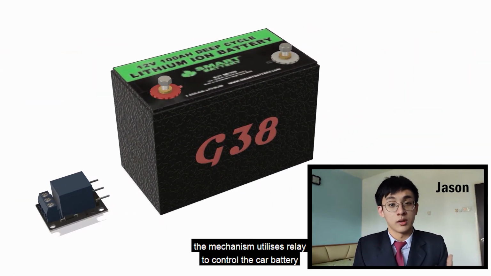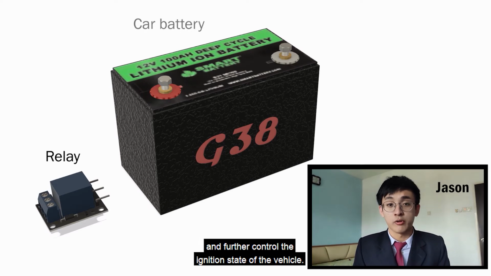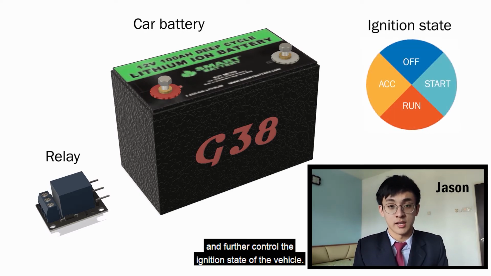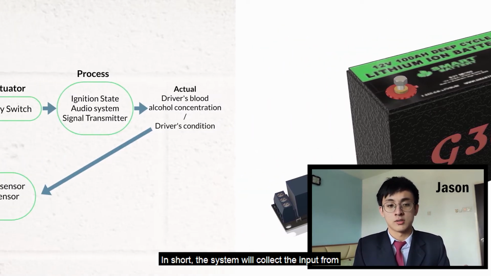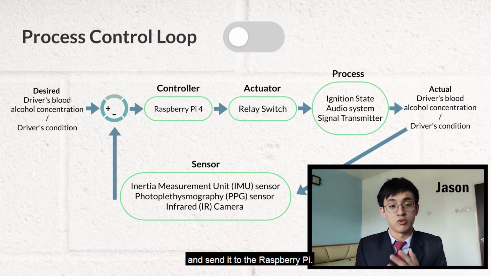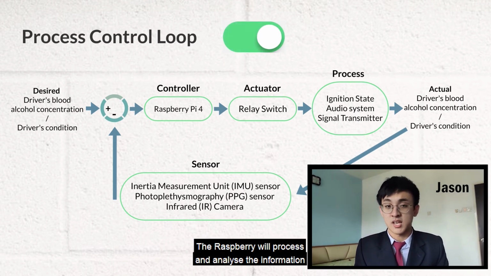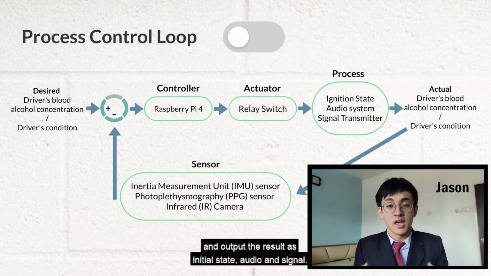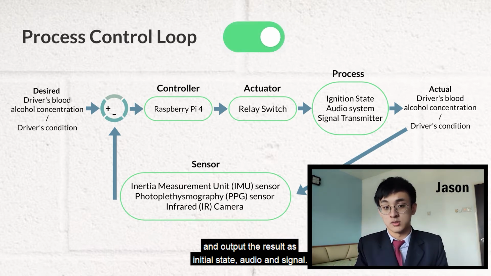The mechanism utilizes relays to control the car battery and further control the ignition state of the vehicle. In short, the system will collect the input from the IMU sensor, PPG sensor, and infrared camera and send it to the Raspberry Pi. The Raspberry Pi will process and analyze the information and output the result as ignition state, audio, and signal.